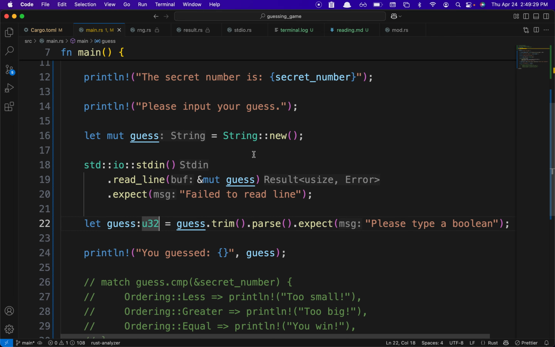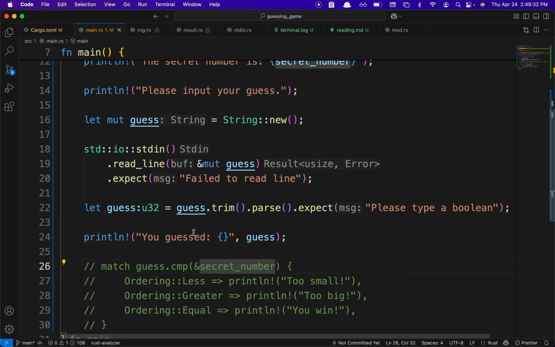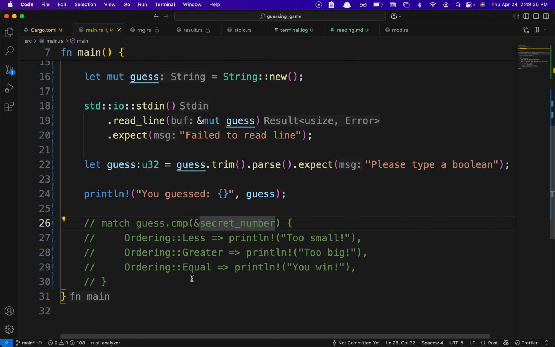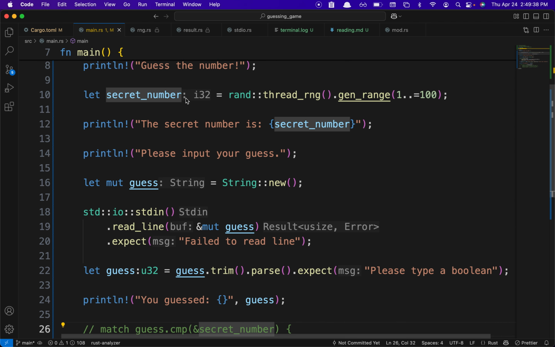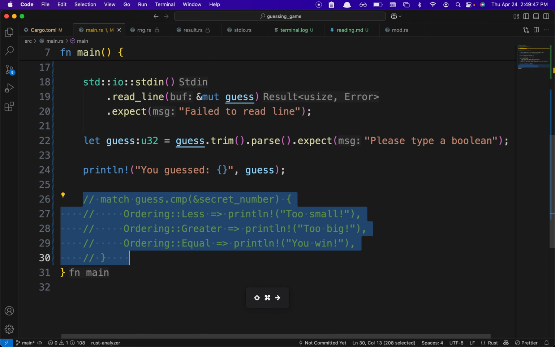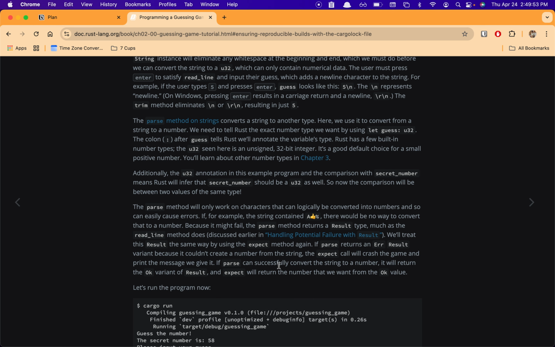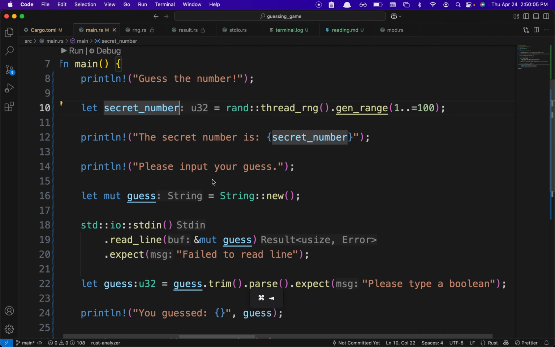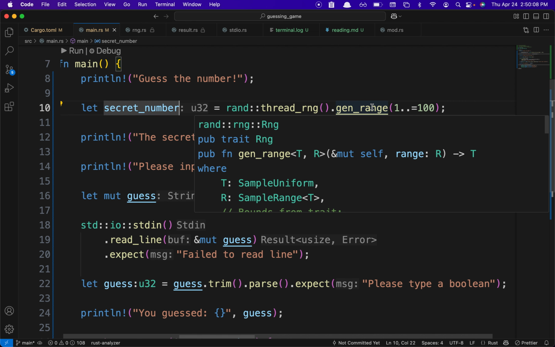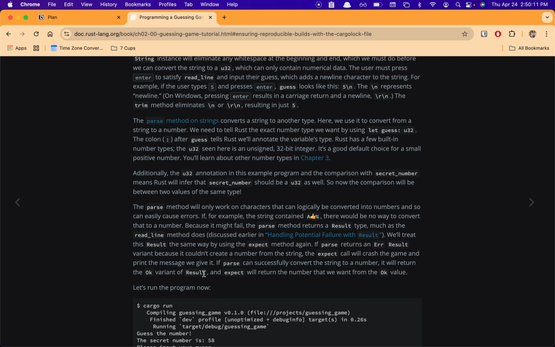As you can see here, secret_number is an i32, but once I compare this, it'll become u32. So now we see the change to u32, instead of just i32.